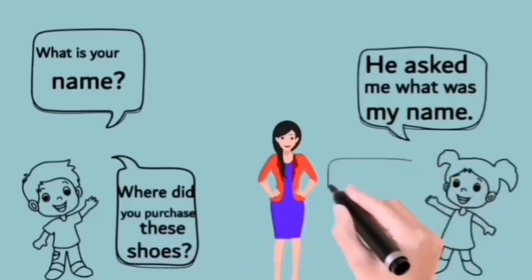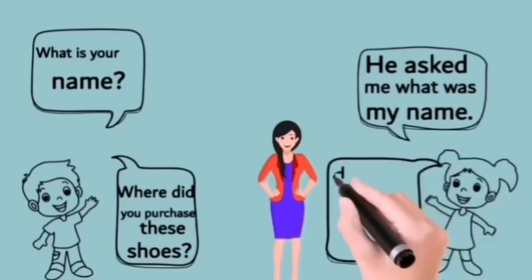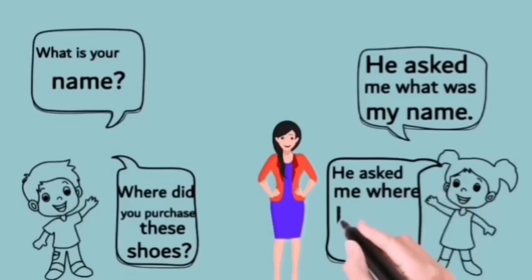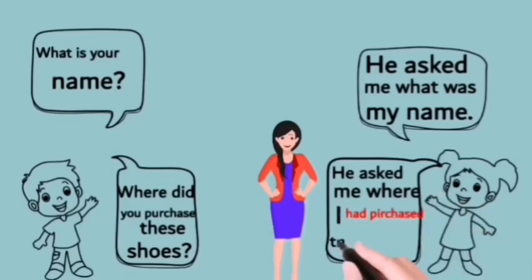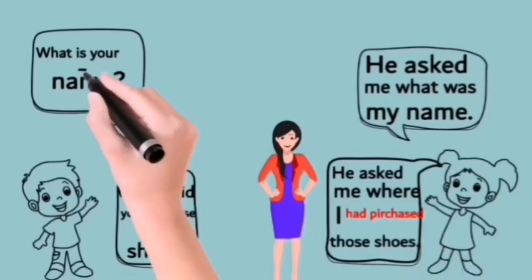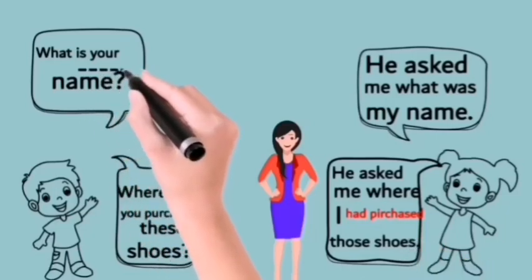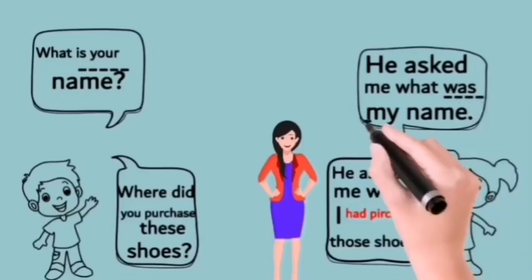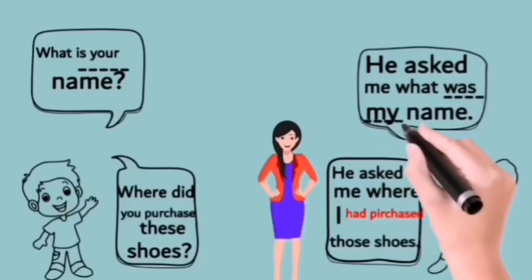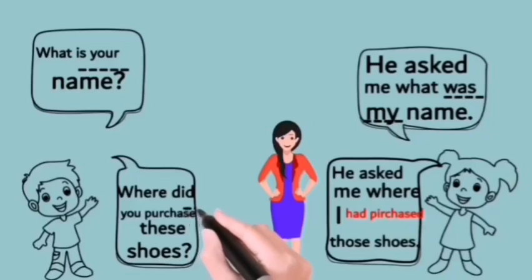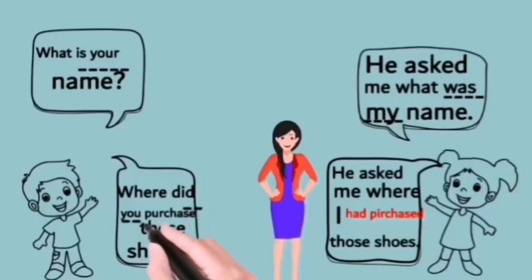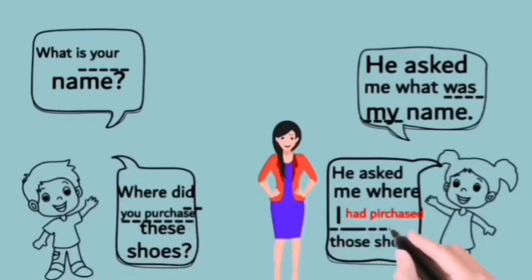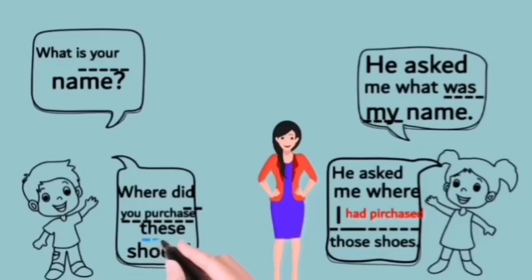The second example is, where did you purchase these shoes? This sentence in reported speech becomes, he asked me where I had purchased those shoes. In the first example, the present verb is changed into was and your changed into my. And in the second question, the past verb did purchase changed into had purchased. Pronoun you changed into I. And the expression of place, these changed into those.